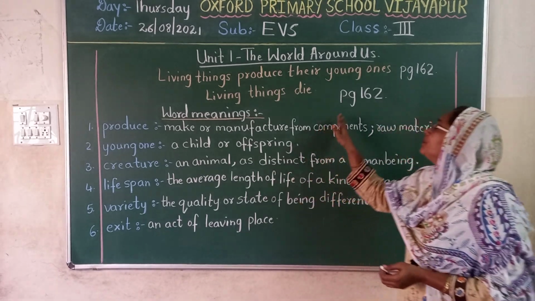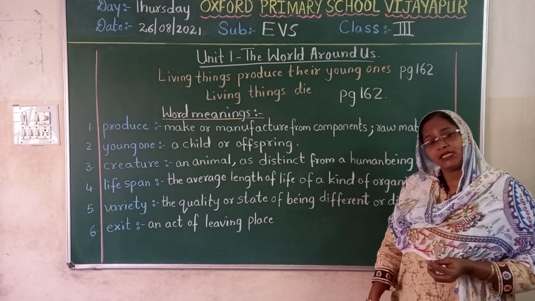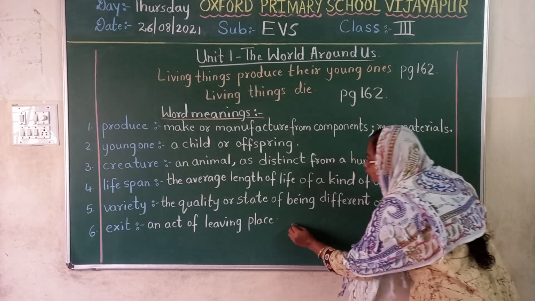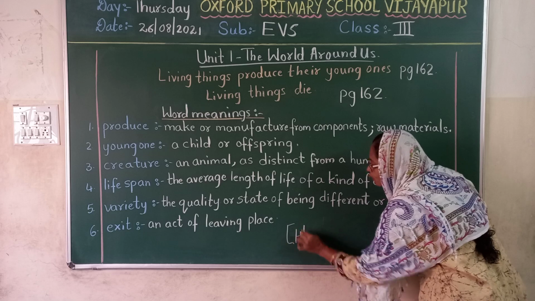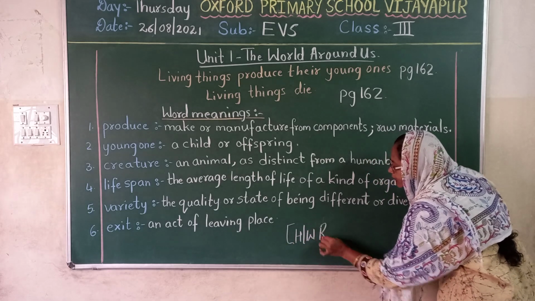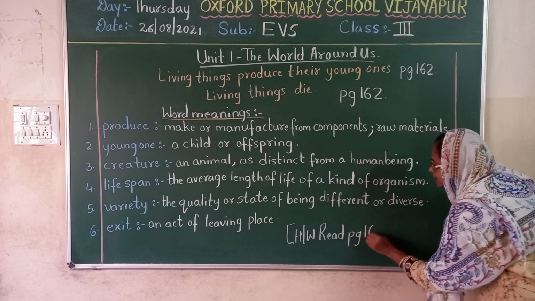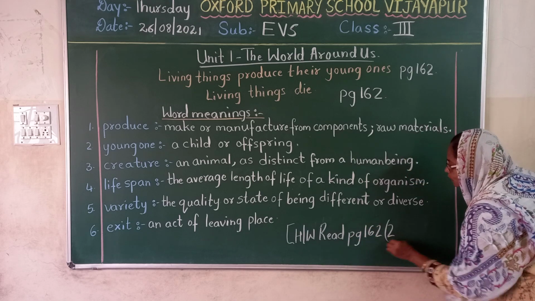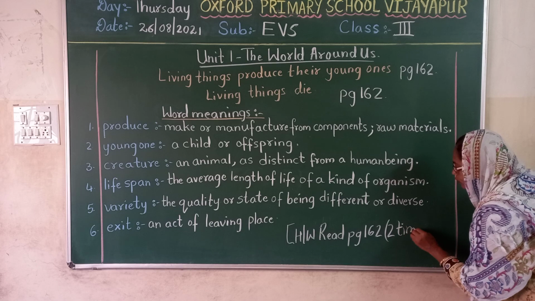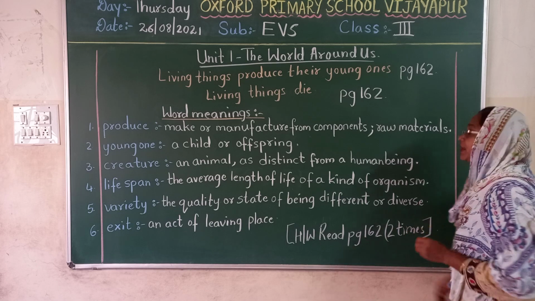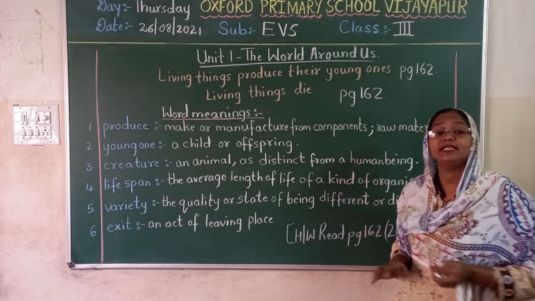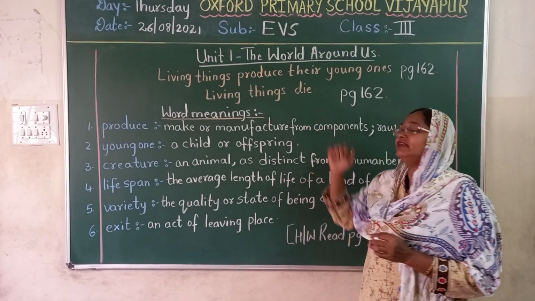Now what we will do? We will read page 162. So what you have to do? You have to note down your homework. Your homework is read page 162 two times. Two times you have to do the reading. On that page you are having two parts. Living things produce their young ones and living things die.